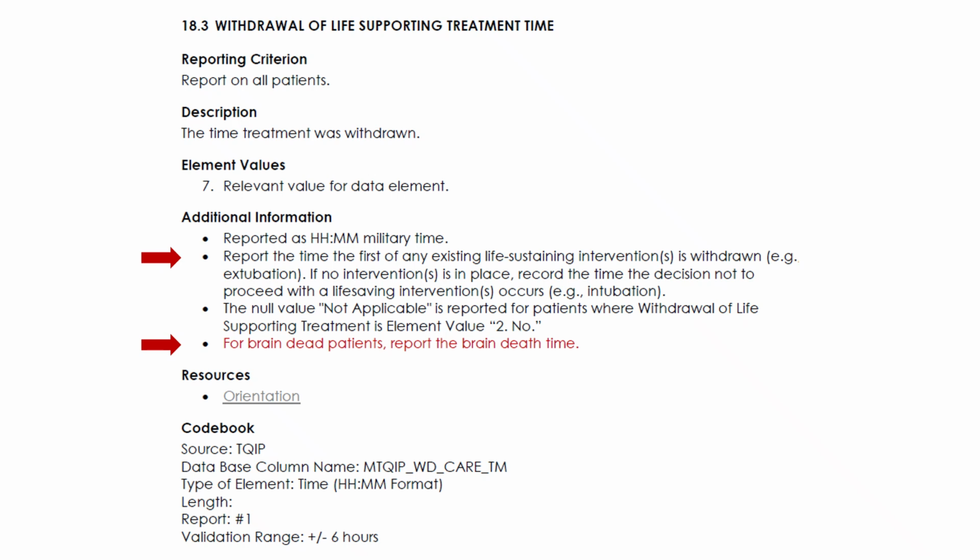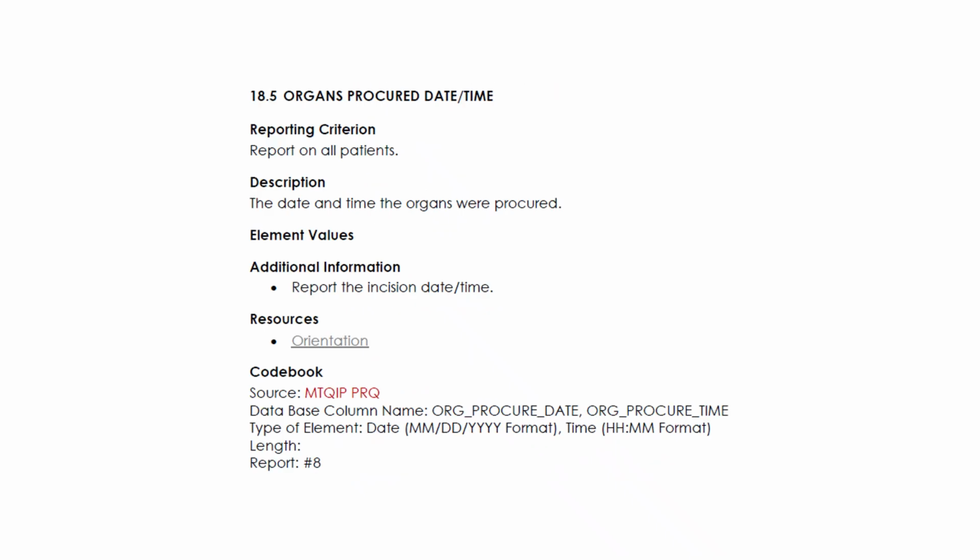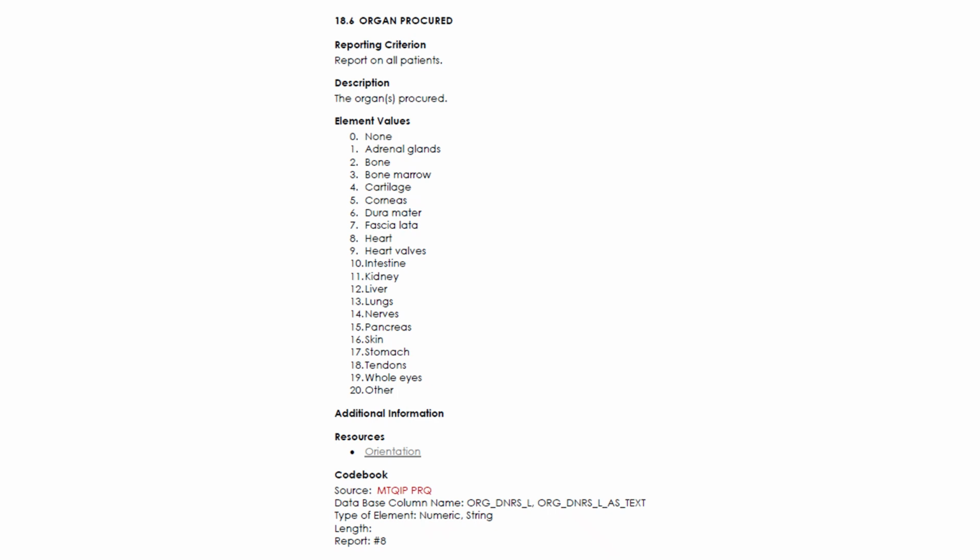Organ donation request is simply whether there was a request for organ donation during the patient's hospital stay. This is often done in coordination with gift of life. Organ procured date and time refers to the incision date and time that organs were procured for donation. We have provided a list of different organs that may be procured in a gift of life case. Please capture all that qualify.